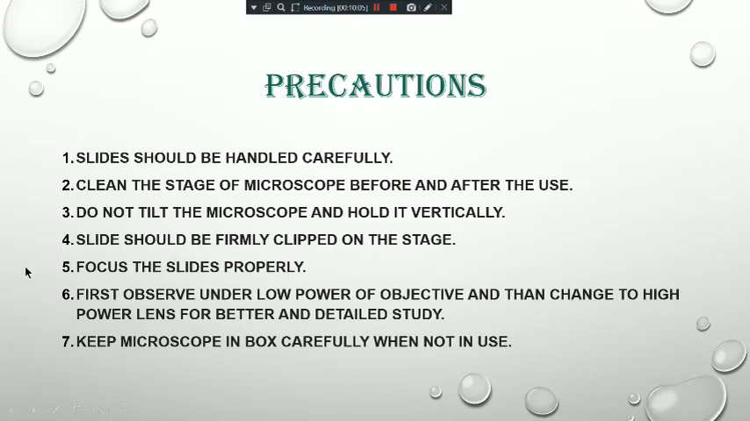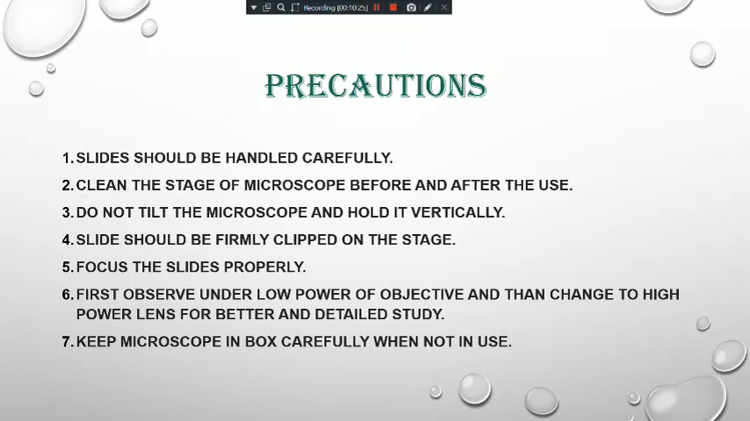Here, during the slides observation, first you have to handle. First precaution is the slide should be handled carefully. If the slide will fall down, what would happen? That slide will break, and it is a permanent slide. Clear?